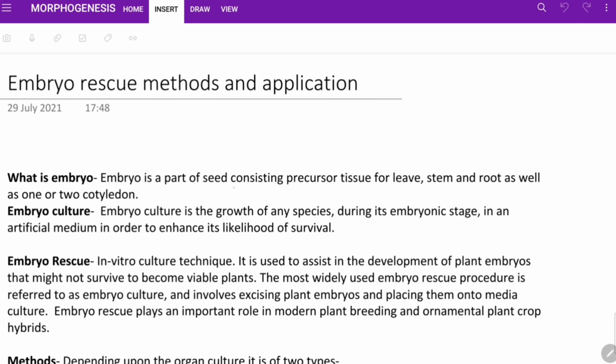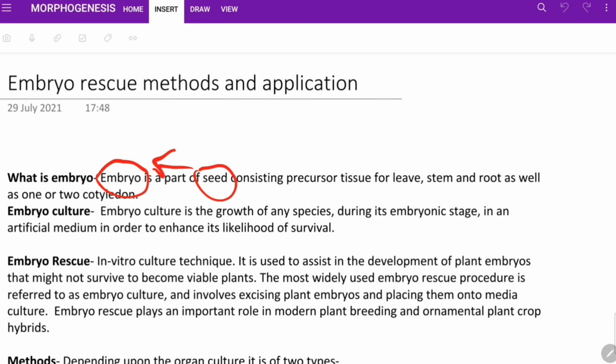Embryo is a part of seed consisting of precursor tissue for leaf, stem and root as well as one or two cotyledon. So what does it mean? Embryo is a part of seed, so we are getting embryo from seed.